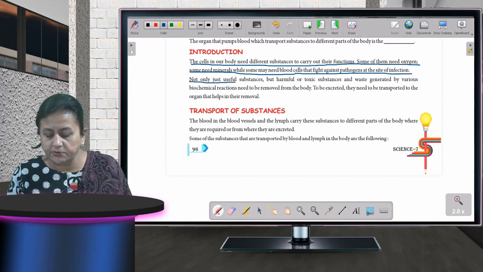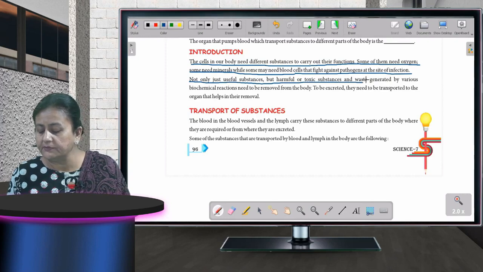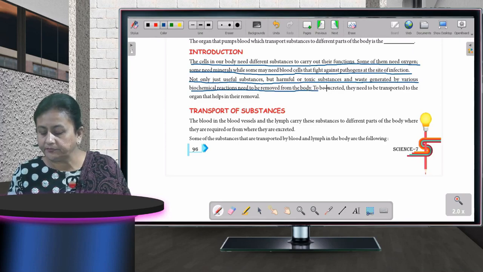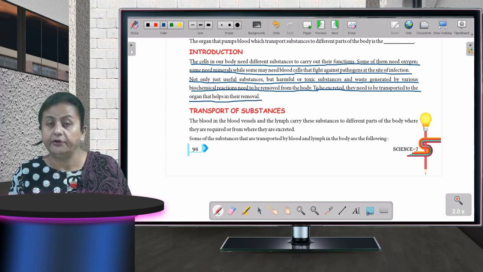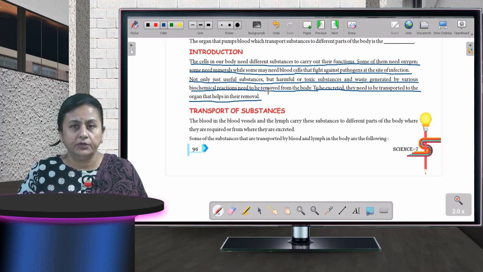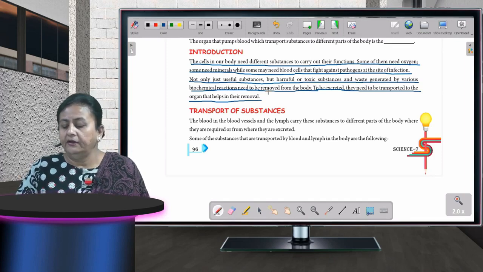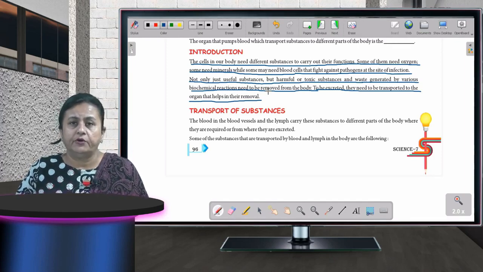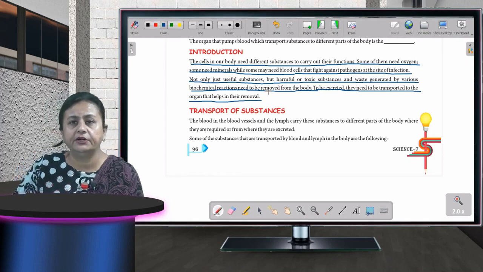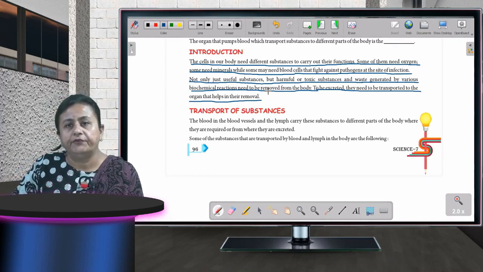Not only useful substances but harmful or toxic substances and waste generated by various biochemical reactions need to be removed from the body. To be excreted, they need to be transported to the organ that helps in their removal. Children, as I have read out for you, our body needs different things, not only energy, it needs minerals, it needs proteins, it needs blood, and so many things are required for a body to carry out the activities, okay? Every part of the body has got different function, and to do that function, our body needs different things, okay?